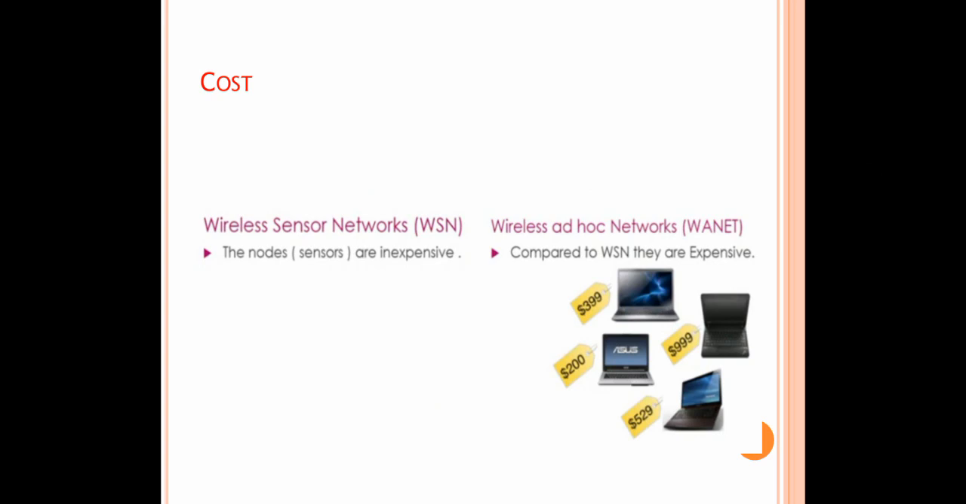Cost. In WSN, the nodes are inexpensive. That means they are cheaper than wireless ad hoc network nodes. Whereas wireless ad hoc network nodes are expensive. The cost of these nodes is just like the cost of a PDA or laptop or system.